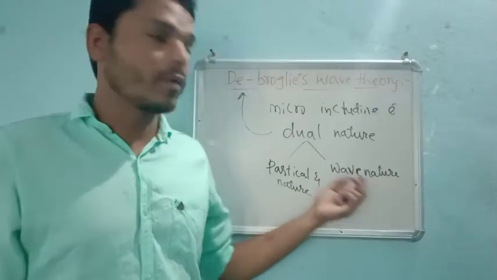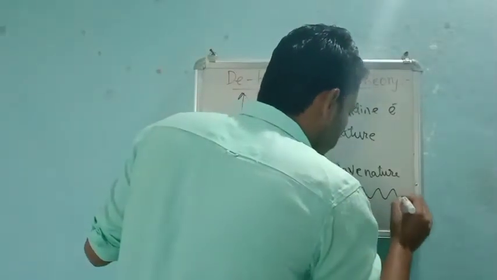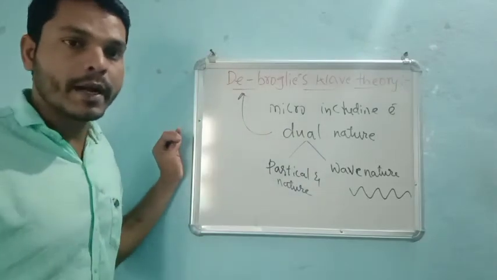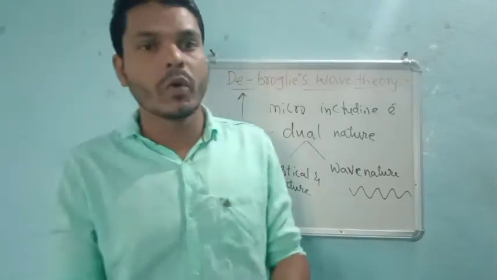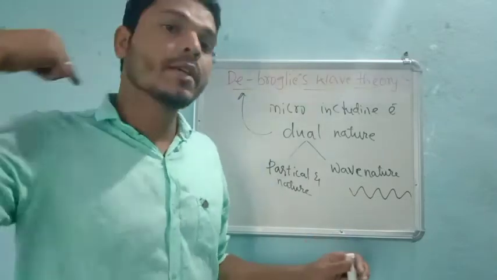About wave nature we know, they prefer to travel in wave form. And what is particle nature? If I throw a stone or a particle, it will travel in a straight direction.